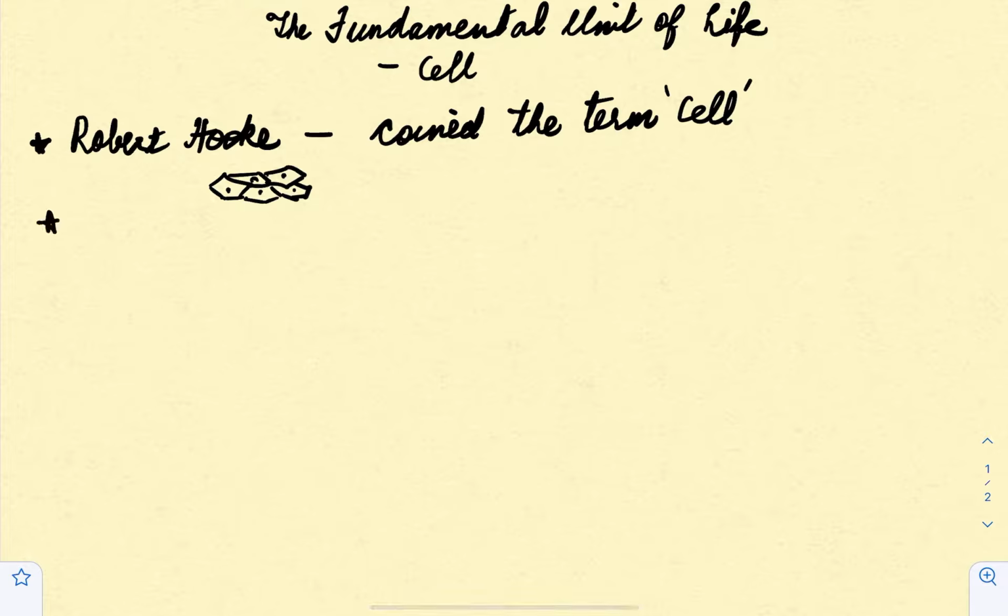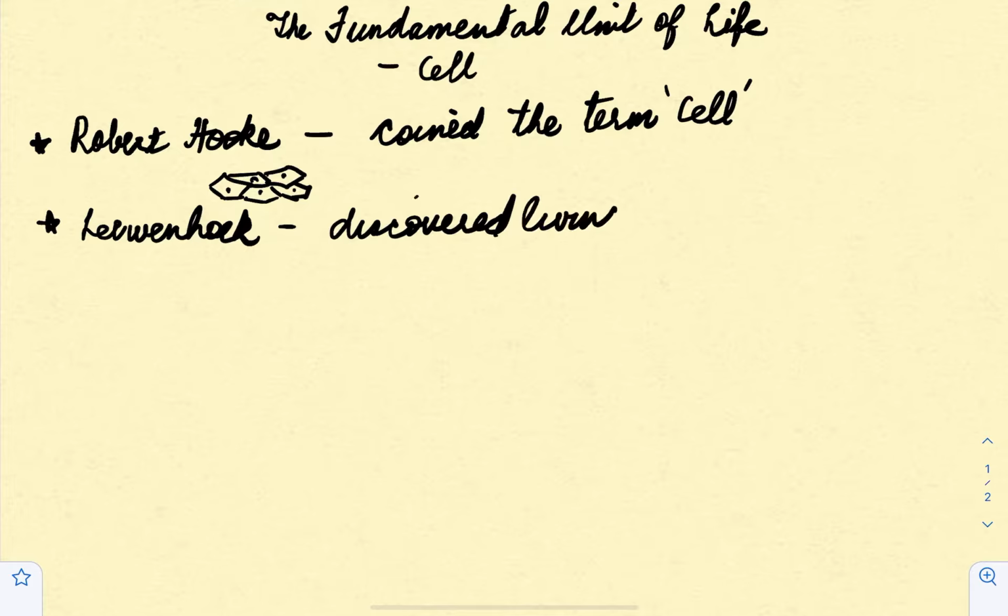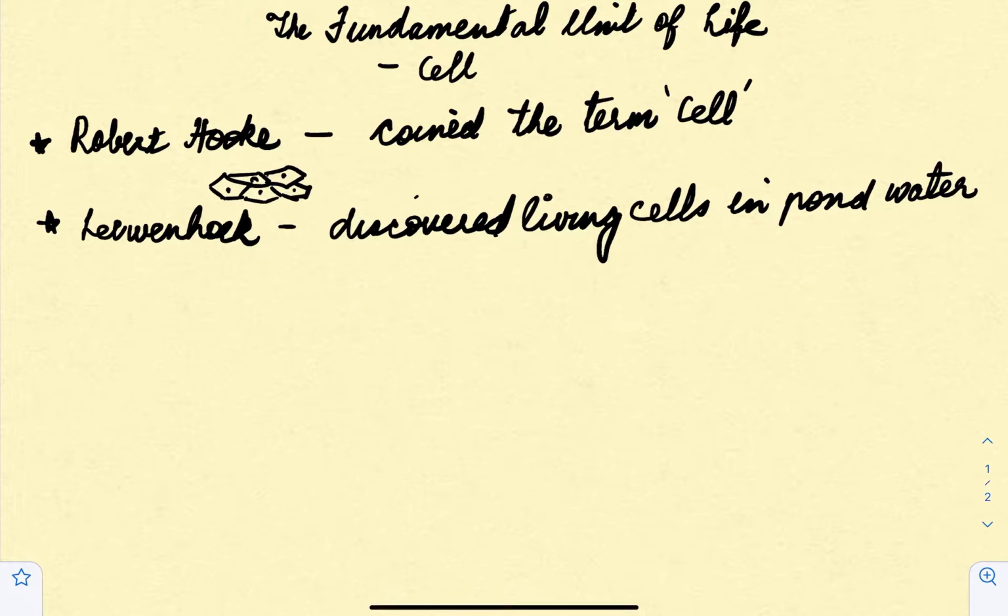Then the second one, that is Leeuwenhoek, another scientist. Now he was the one who used an improved microscope, and he discovered living cells in pond water. So at his time the technology got improved, so he got a chance to work with an improved microscope, and he was able to find living cells in pond water.